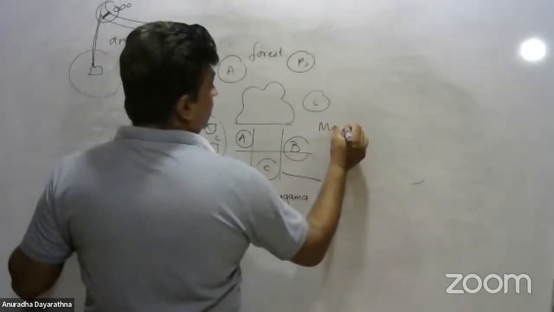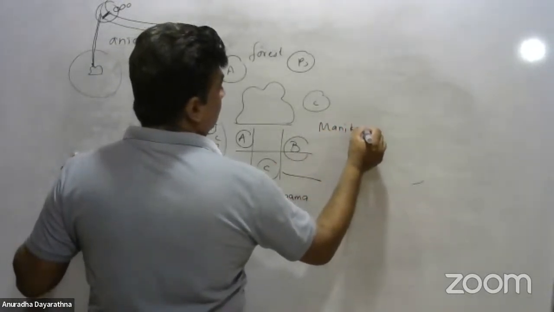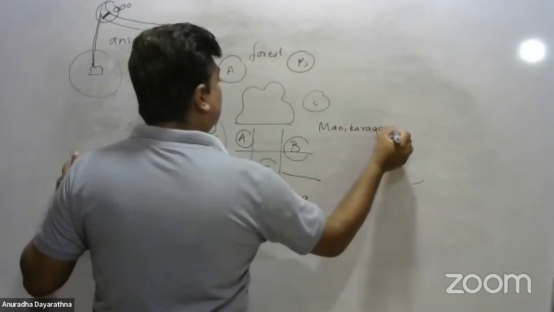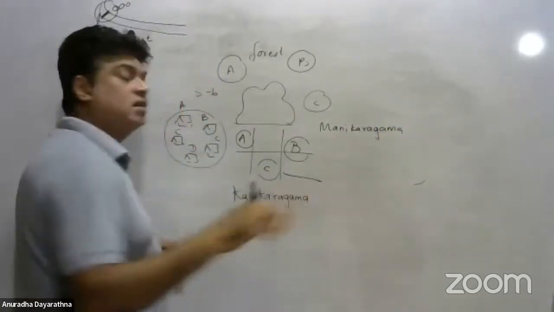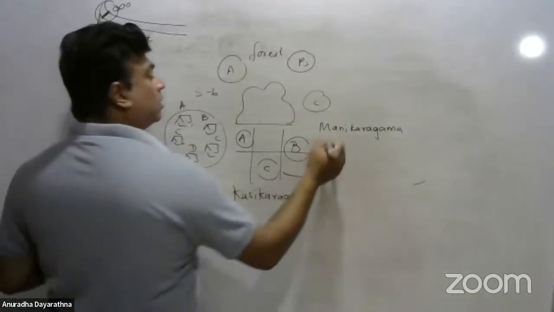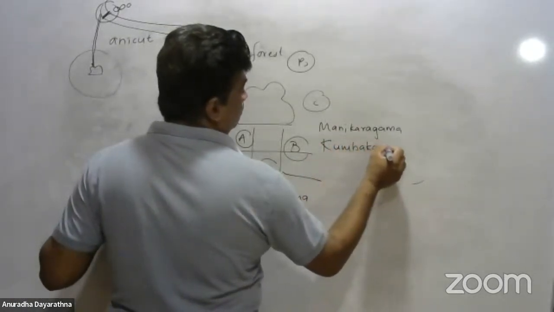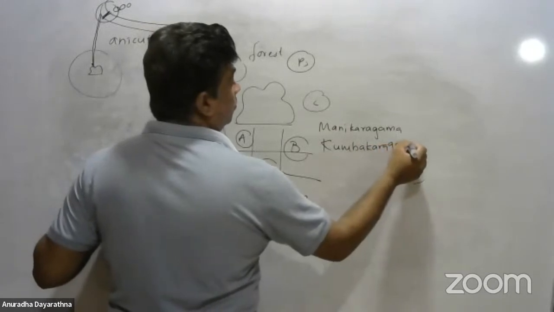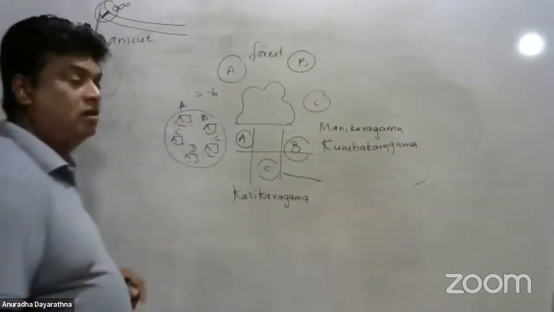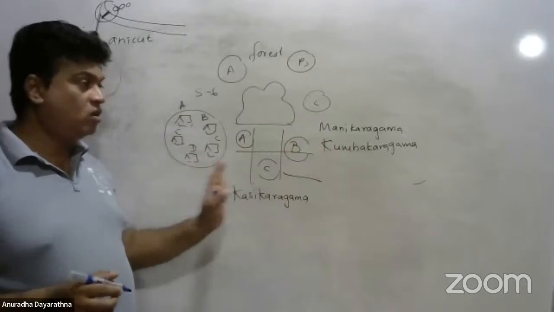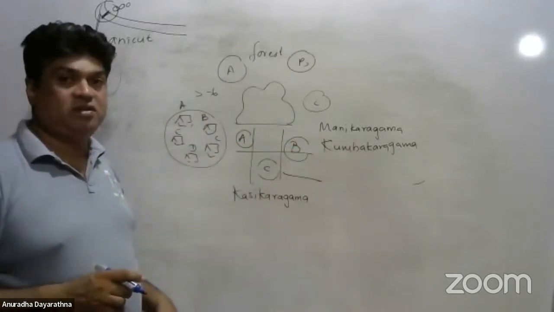Manikaragam, everyone in the village does what? Gem mining and gem cutting. Kumbhakaragam, everyone in the village does what? Making pots. Like that, we name the village according to their economic activity.